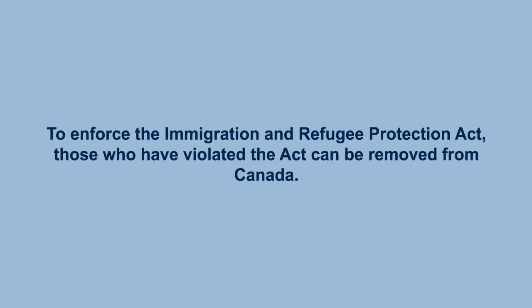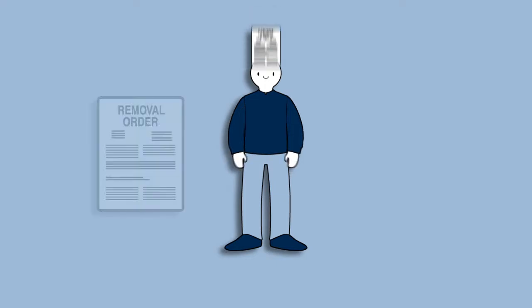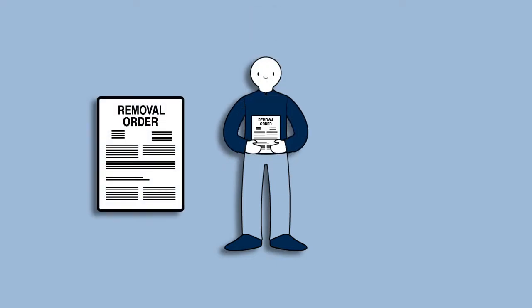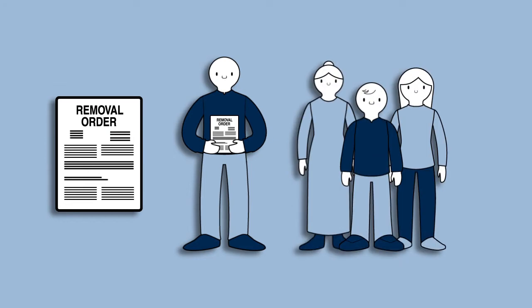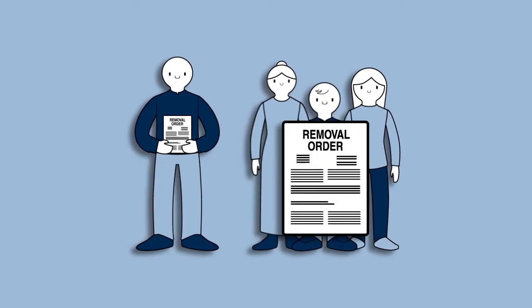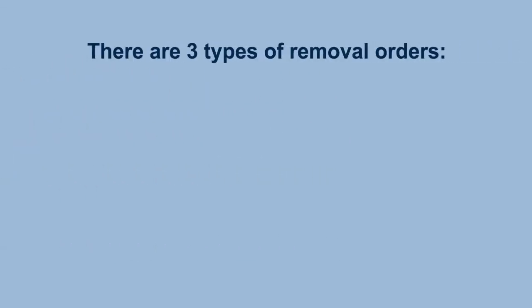Immigration. Removal orders. To enforce the Immigration and Refugee Protection Act, those who have violated the Act can be removed from Canada. If a person is issued a removal order, they are informed of the reasons and given a copy of the removal order. If the person subject to the removal order has family members in Canada that are dependents, they may be included in the removal order, provided they are not Canadian citizens or permanent residents over 19 years of age. There are 3 types of removal orders.